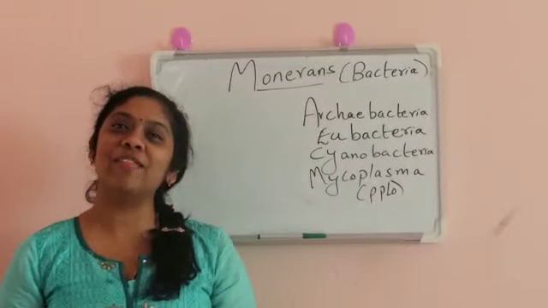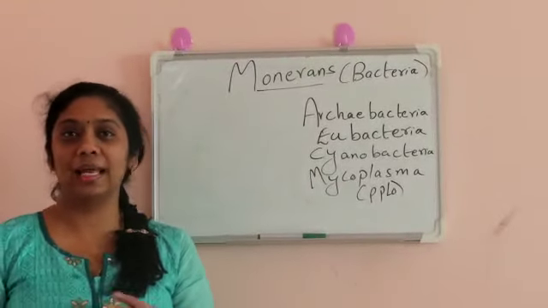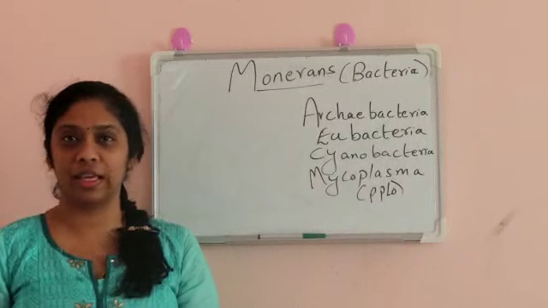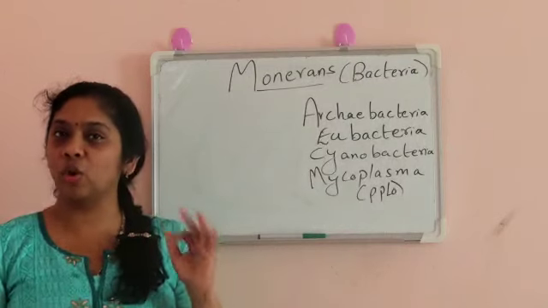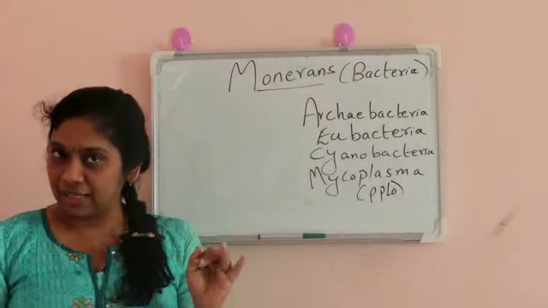Hello everyone, today we will study about the monirans. Last video we studied about Whittaker's five kingdom classification: monirans, protista, plantae, fungi and animalia. Today we will study about the monirans.